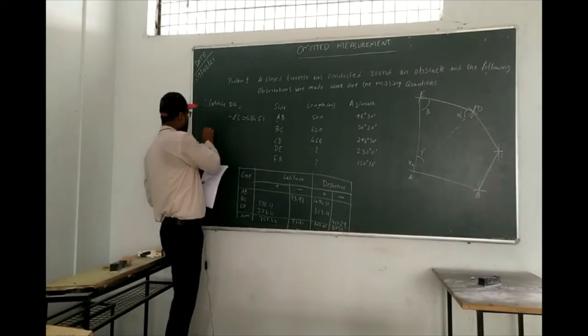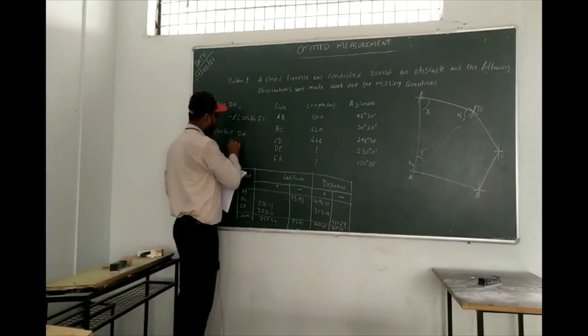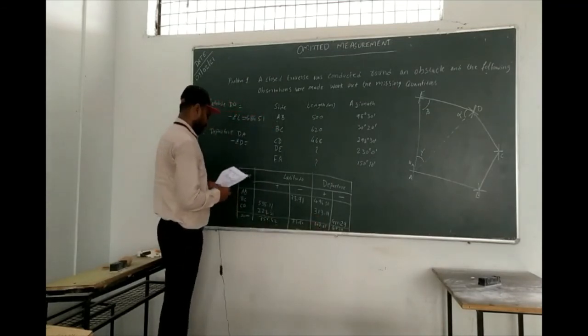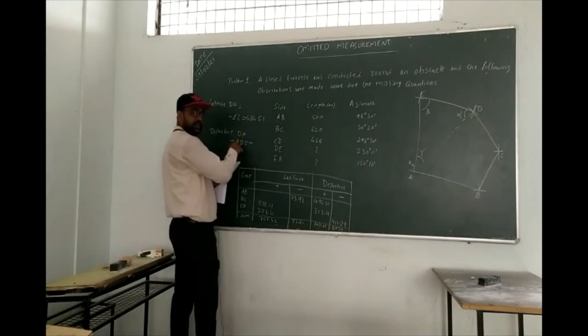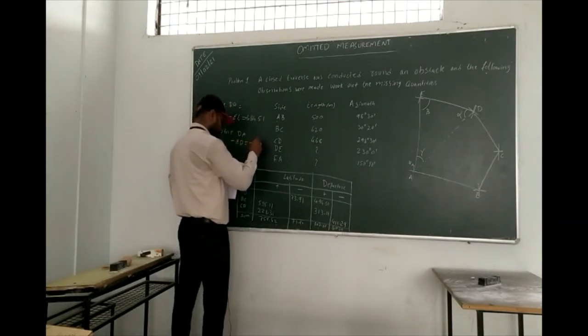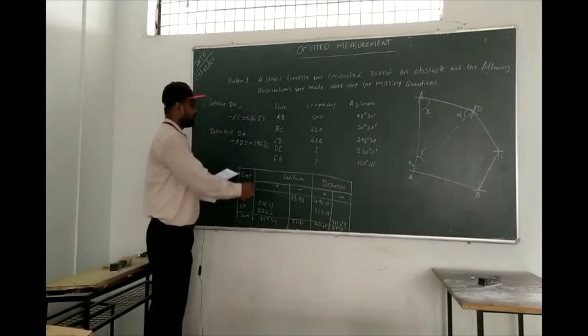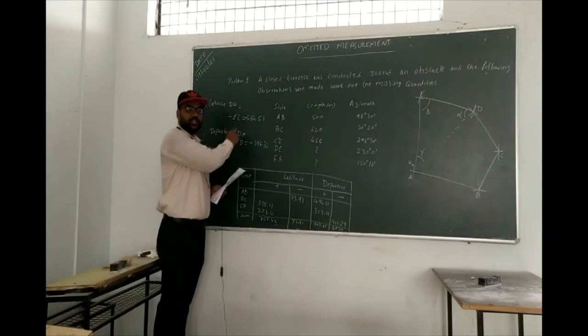The second thing is the departure. Therefore the departure for DA is minus the summation of D. You just do this. It is also coming minus, because the summation is plus, so when you convert it, it becomes minus 396.32.